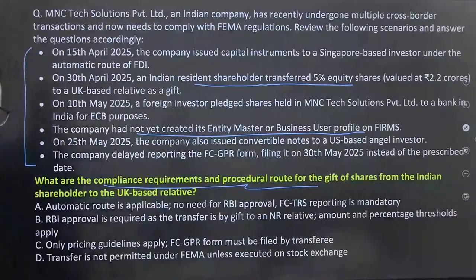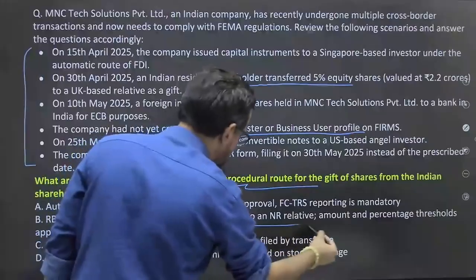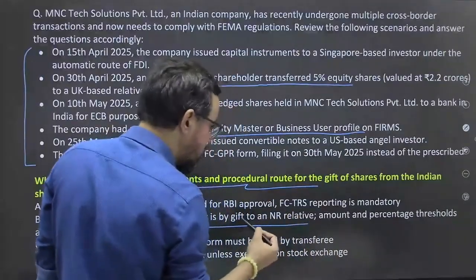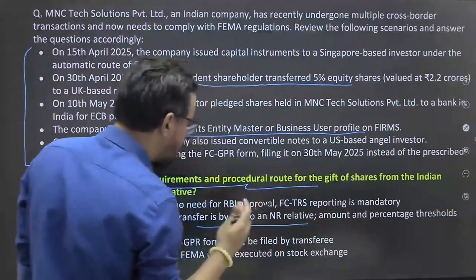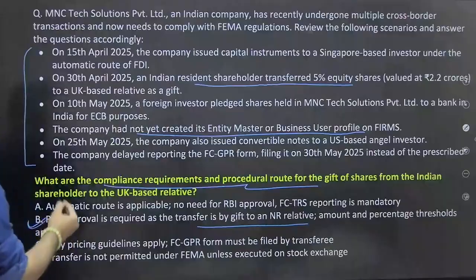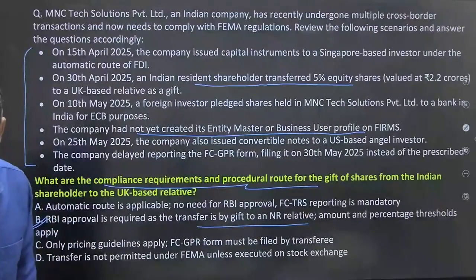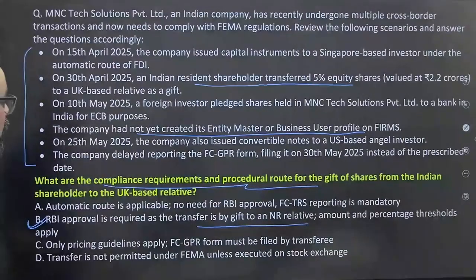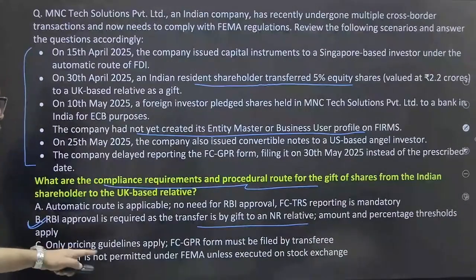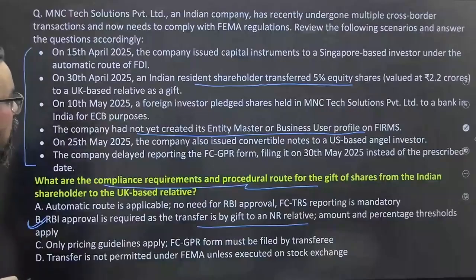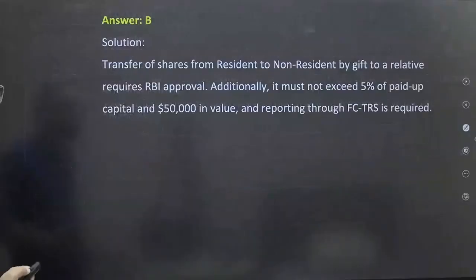So what you'll say, RBI approval is required as the transfer is a gift to NRI relatives. Yes, amount and percentage threshold is applied. I'll go with option B. What do you say, guys? Yes, option B. Everyone is saying option B. I'll also stick to this particular point because it is allowed, but you have to fulfill the threshold or the rules that apply.